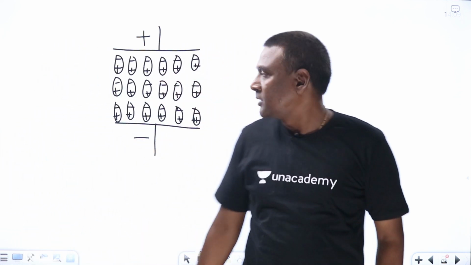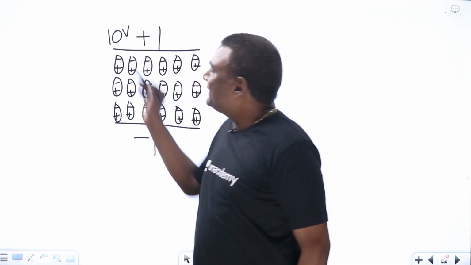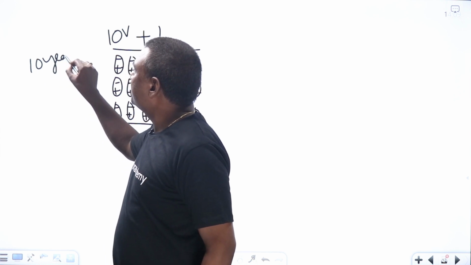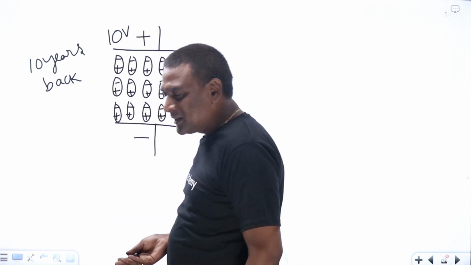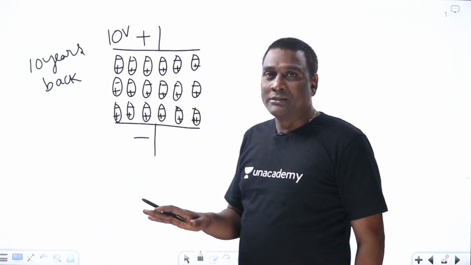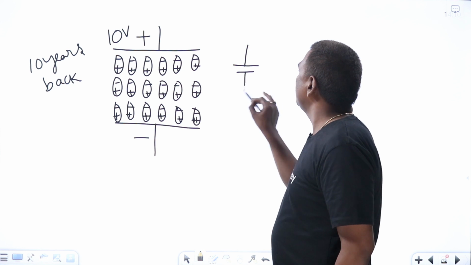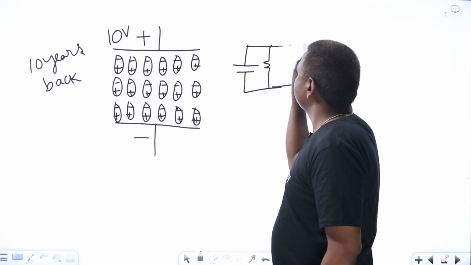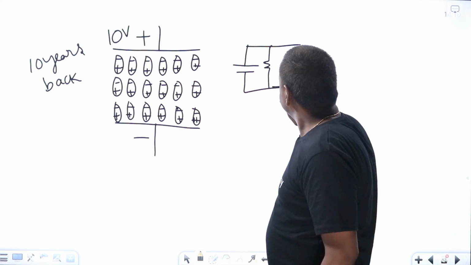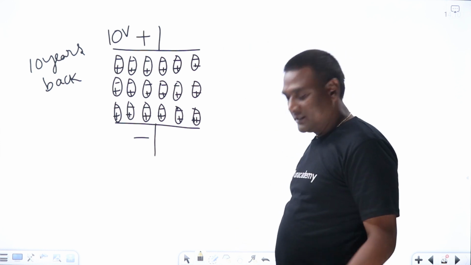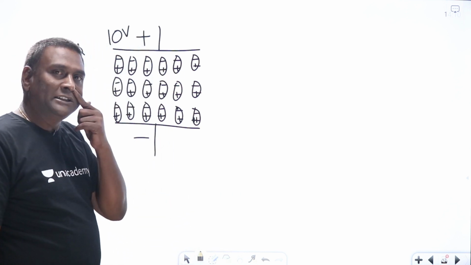Dipoles are formed. For example, you charged this to 10 volts. When did you charge? 10 years back. Ideal capacitance. Practical capacitors will have leakages and all, and a practical capacitor can be modeled in the low frequency range by a capacitance and resistance combination. But we are thinking of an ideal capacitor now. An ideal capacitor is such that you charge it 10 years back.